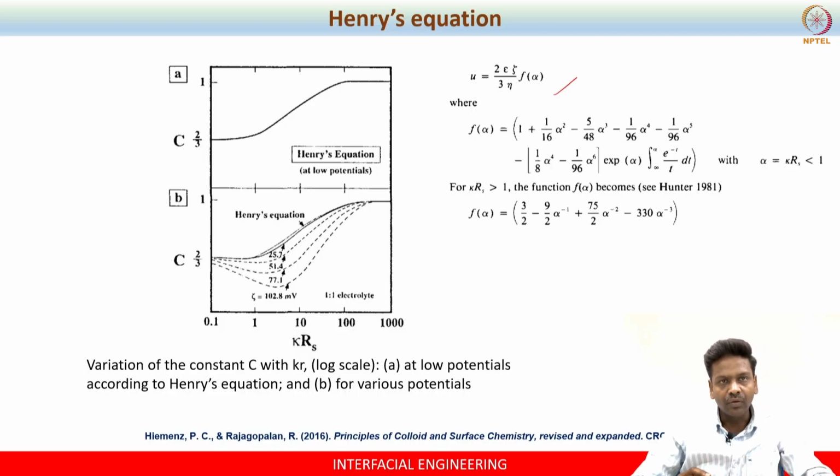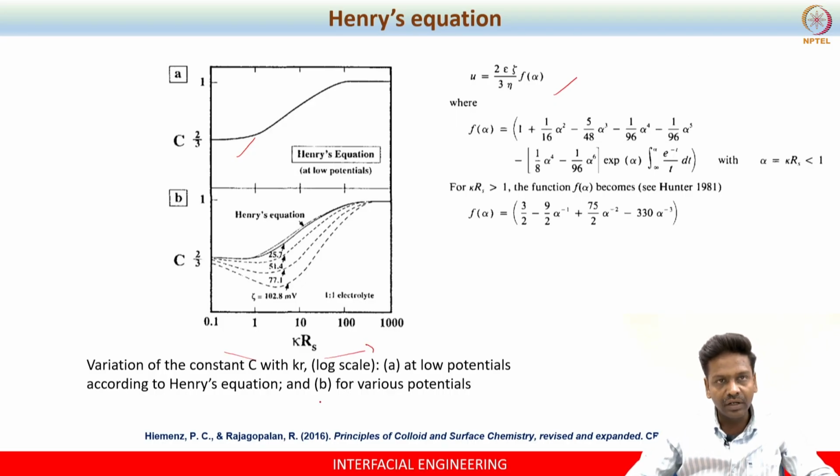Now, you have several scenarios. What if it is low potential, that is less than 25 millivolt? You will be getting a simple plot something like this at low potential. For zeta potential greater than 25 millivolt, you will be getting a different plot something like this, and at different kr.